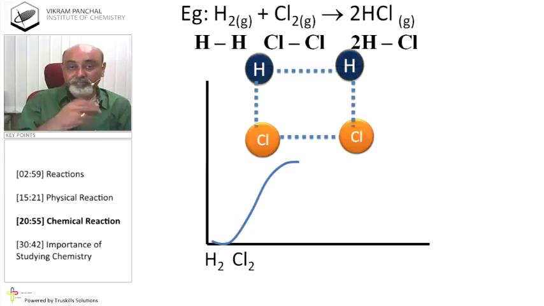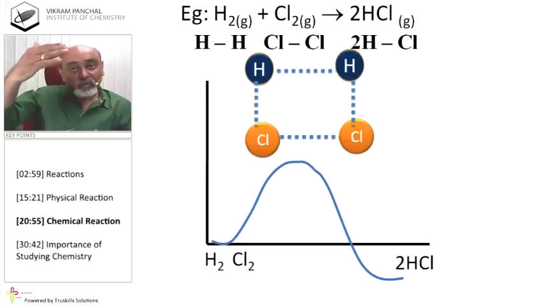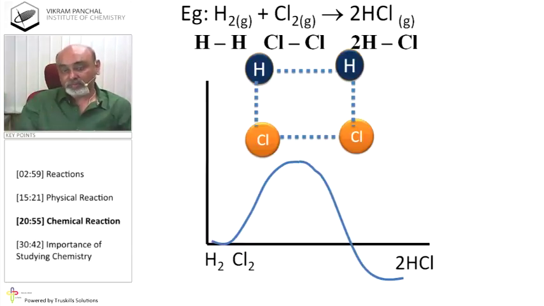So when hydrogen attracts chlorine, they are coming close to each other. In this case, distance between two atoms decreased. Simultaneously, due to attraction, energy also decreases. And so, when product is formed, energy is released, and we may get HCl over here. Now, whether HCl is above H2 and Cl2 or below H2 and Cl2 depends on energy released.